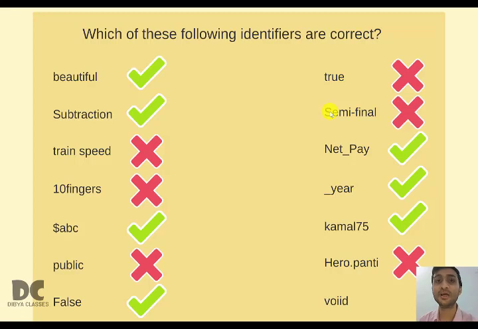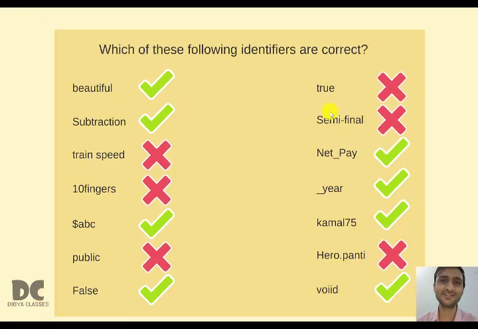Next is void. Void is a keyword. But can you see, I have changed the spelling. The actual keyword is void in small letters, but here I have written it in capitals as VOID. So this is fine. I did a spelling change on purpose. So now we understood what are keywords and what are identifiers.